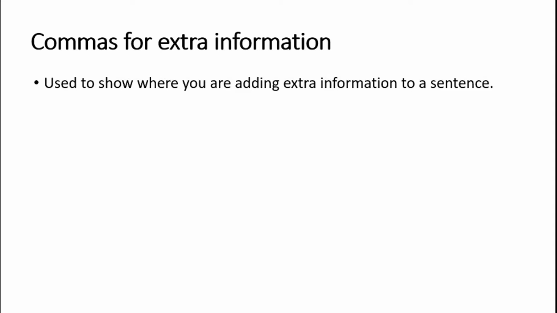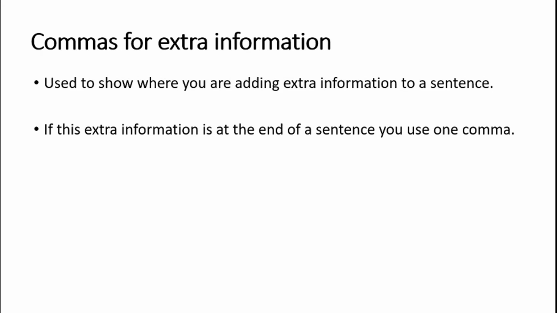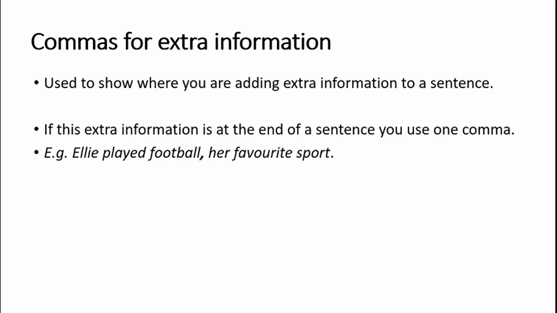But now we'll go on with the commas for extra information. So you can also add extra information into a sentence. If it's at the end of the sentence, you use one comma before it. For example, Ellie played football, her favourite sport. We could have a sentence, we did earlier, that just said Ellie played football, but we've added that information there that it's her favourite sport. So we've used the comma to add that information in there. And we've used a full stop there to end the sentence. So have a go for Josh there. You could just use your first sentence and add some extra information into it if you wanted to. Remember that full stop at the end. So pause the video.